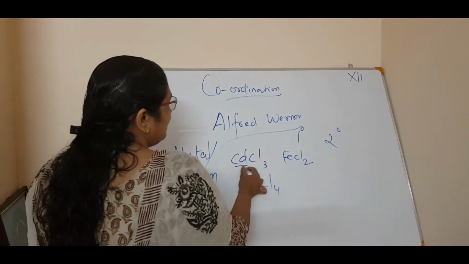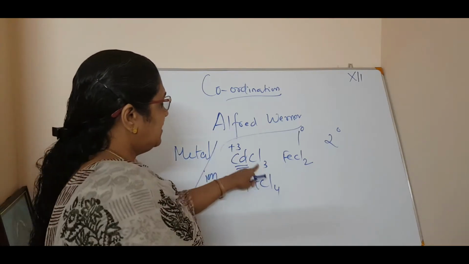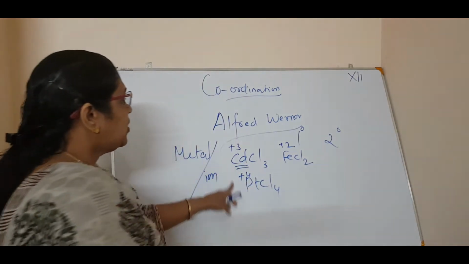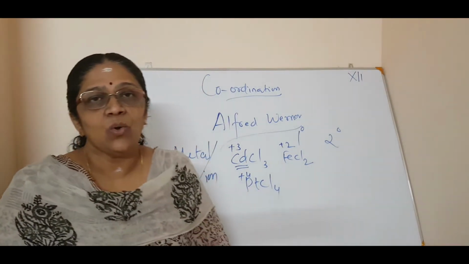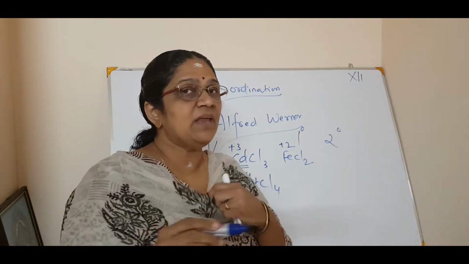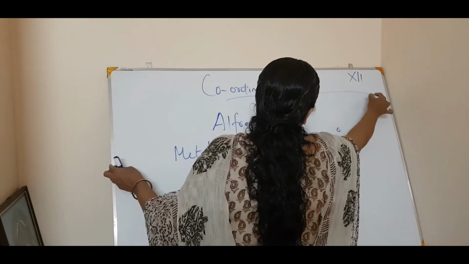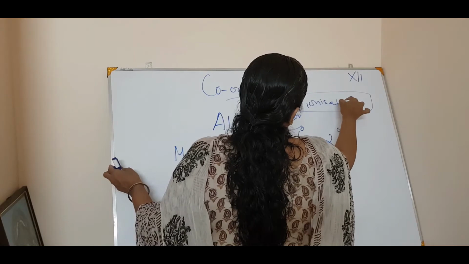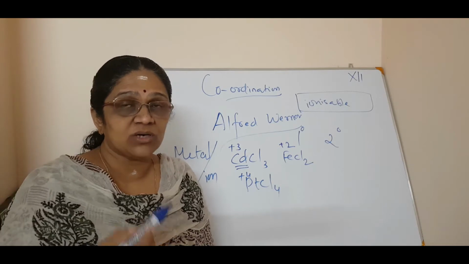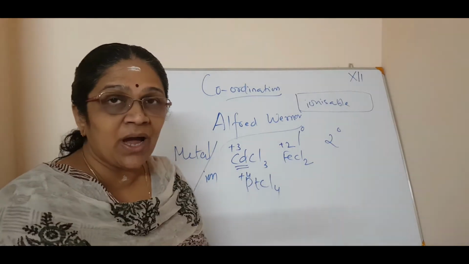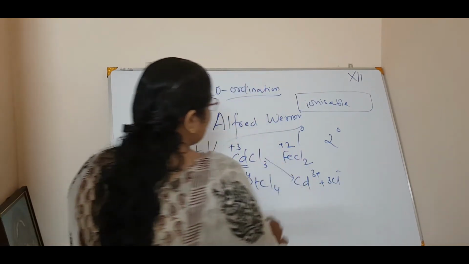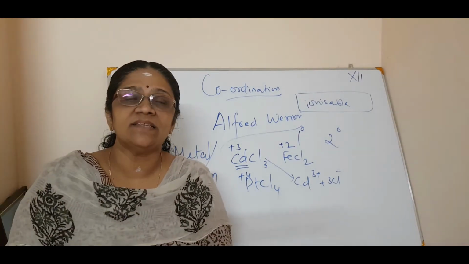For example, the valency of cadmium is +3, iron is +2 here, and platinum is +4. These are called the primary valency, which is normally ionizable. That is the main difference, and it is very important. These valencies are ionizable in nature. That means when the compound is dissolved in a suitable solvent, water or whatever the solvent is, it will dissociate into ions. For example, CdCl3 gets dissociated into Cd3+ and 3Cl-.